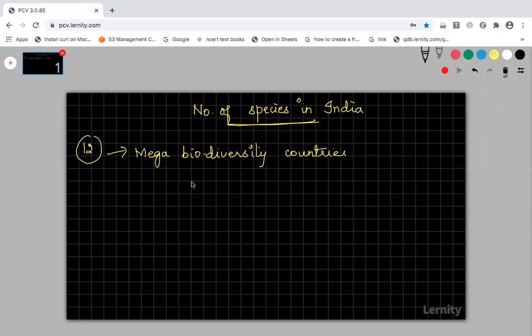But whatever it is, the number given in your NCERT, you have to follow that number. So 12 mega biodiversity countries have been chosen in the world, and India is one among them.